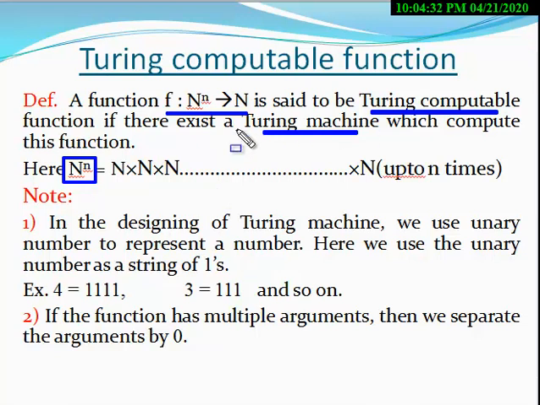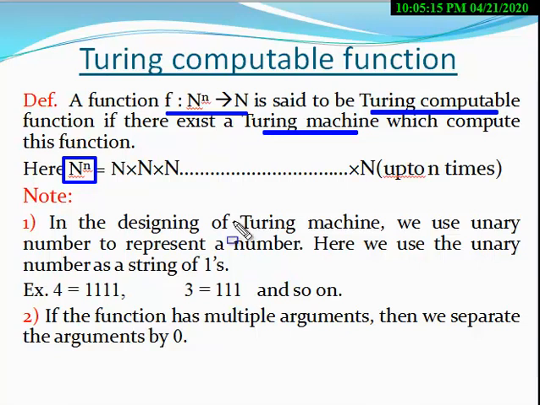So this is the definition of a Turing computable function. Again, look at this definition. A function f is said to be Turing computable if there exists a Turing machine which computes this function. A Turing computable function is defined only for natural numbers. It is not defined for negative numbers or real numbers.